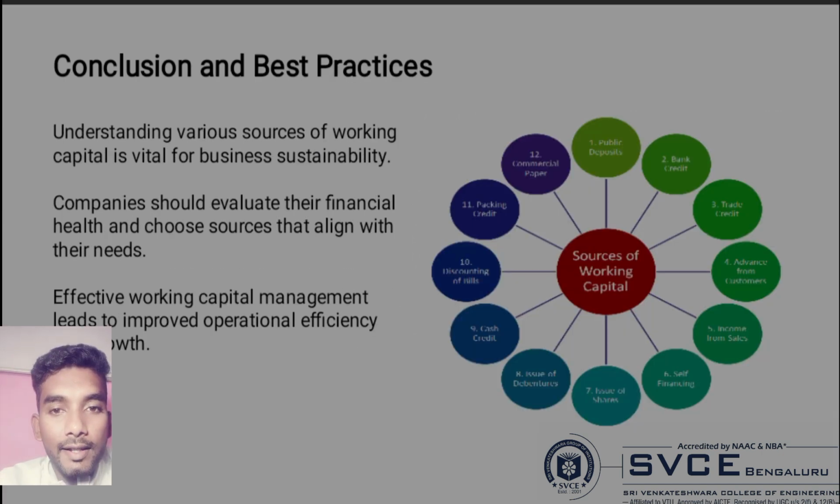And the last part in sources of working capital is conclusion and best practices of working capital. By effectively managing both internal and external sources of working capital, businesses can maintain adequate working capital to ensure smooth operations.